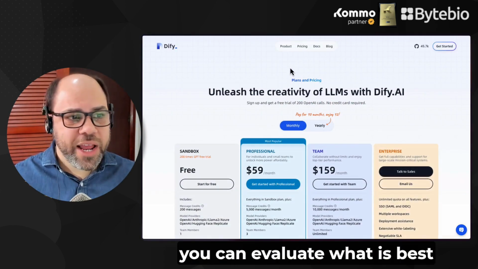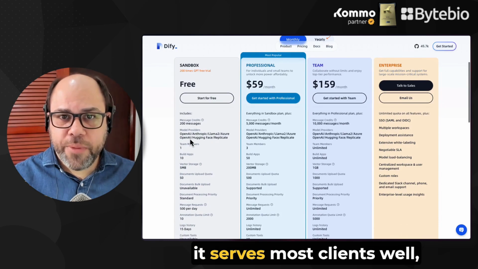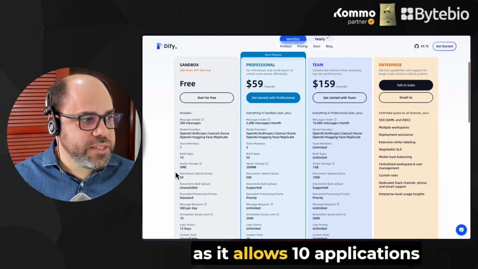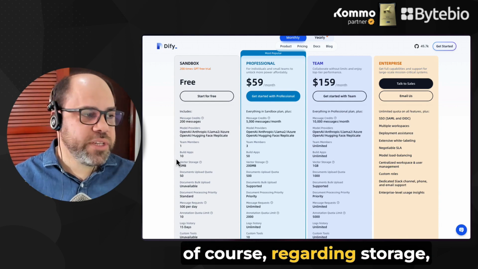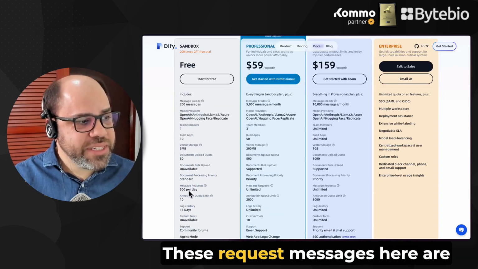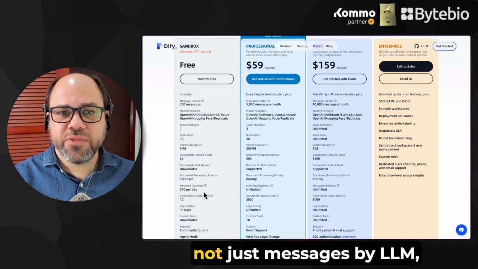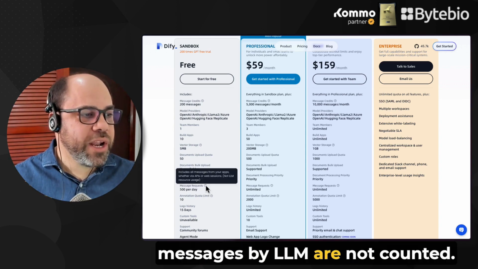Within the plans, you can evaluate what is best for you, but the free plan serves most clients well, as it allows 10 applications that can be built, with care, of course, regarding storage, maybe 50 files, and some other restrictions. These request messages here are not just messages by LLM, because in fact messages by LLM are not counted.